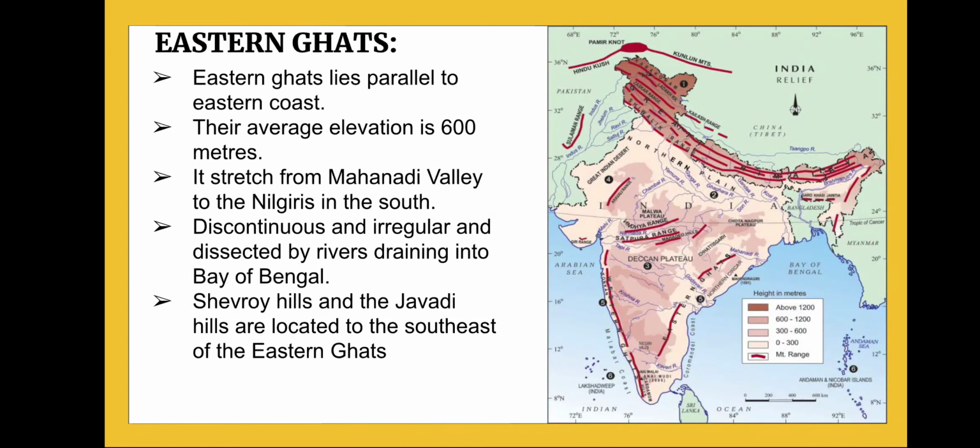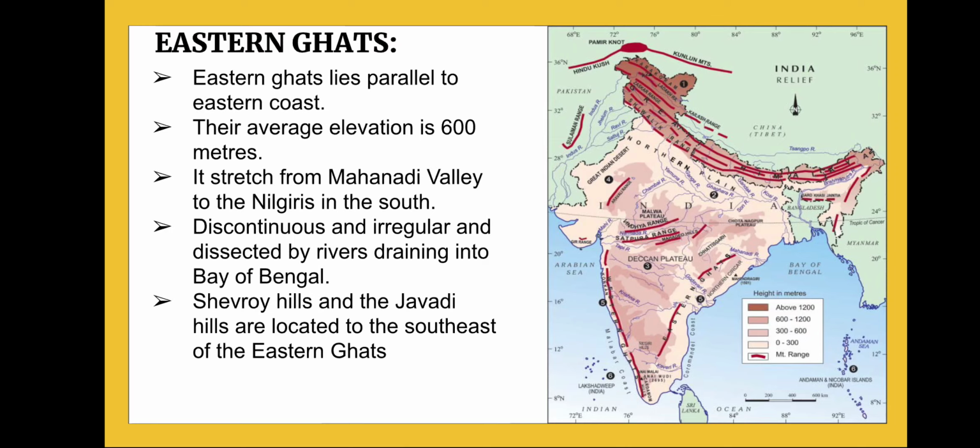Now the Eastern Ghats. The Eastern Ghats lie parallel to the eastern coast, like the Western Ghats lie parallel to the western coast. Their average elevation is only 600 meters, while the Western Ghats' average elevation is 900 to 1600 meters. They stretch from the Mahanadi Valley to the Nilgiris in the south.